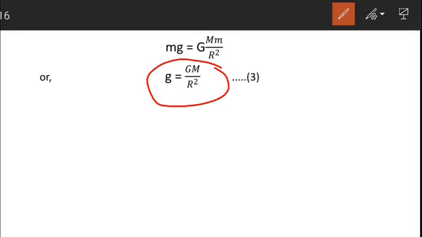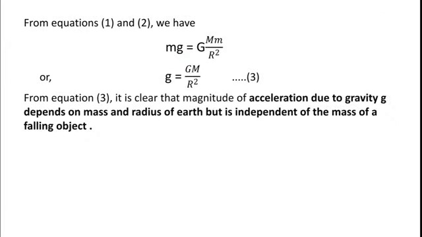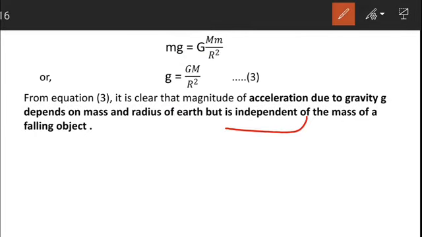From this expression, it is clear that there is only the mass of the earth and radius of the earth. There is no mass of the object which is falling freely. So with the help of this expression, we can say acceleration due to gravity g depends on mass and radius of the earth, but is independent of mass of the falling object. Okay.